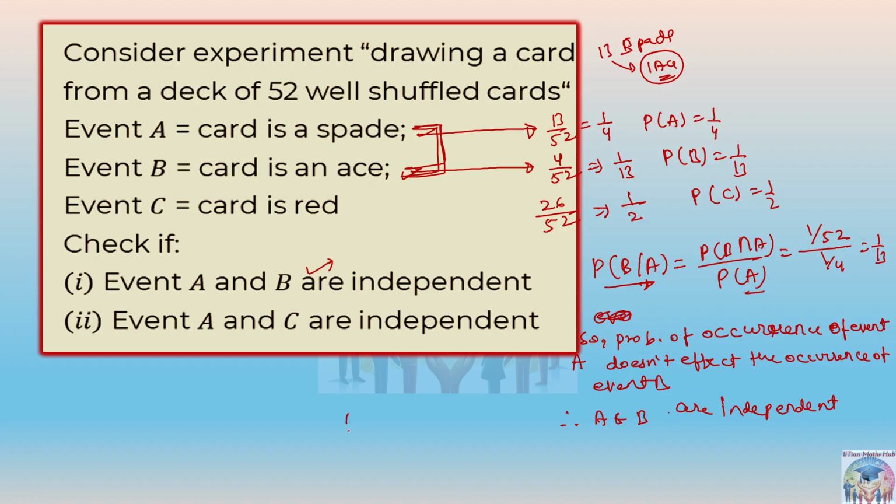If we find out the probability of A intersection C, can anyone tell me what is the probability of A intersection C? A card is a spade means black card. A card is a red means red card. Is there any common thing? Right? So this is 0. So if it is 0, then A and C will be called as mutually exclusive. That is nothing common between them. Right? They will be called as mutually exclusive only.